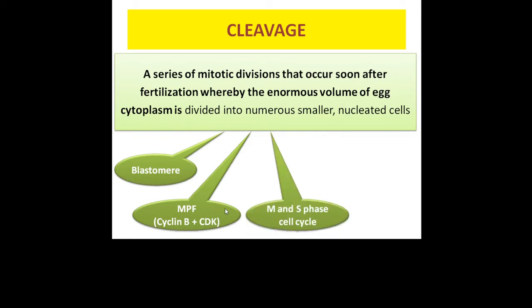During cleavage, the cell cycle mainly includes M and S phases, that means mitotic and DNA synthesis phases. This means that the growth periods G1 and G2 are largely absent. This results in increase in number of nuclei without subsequent increase in cytoplasm. Thus, the cytoplasm to nuclear ratio keeps on decreasing during the cleavage processes.